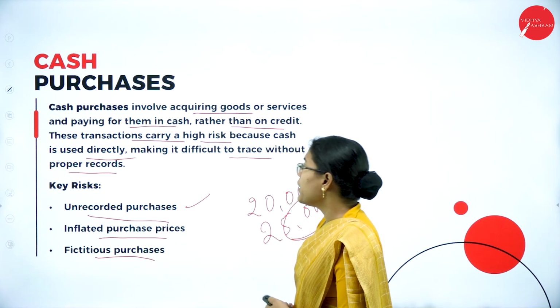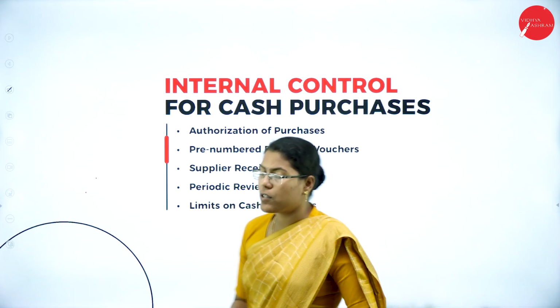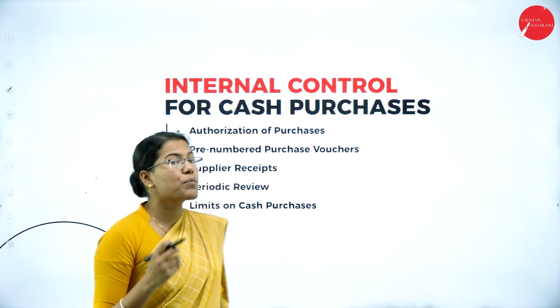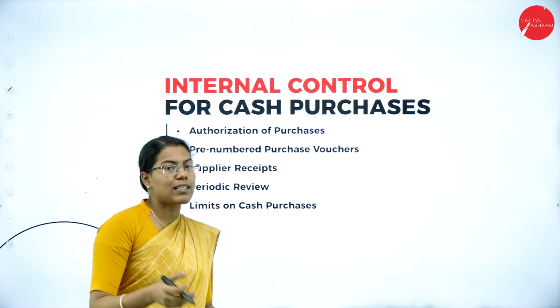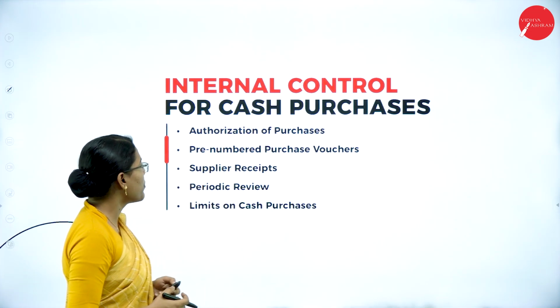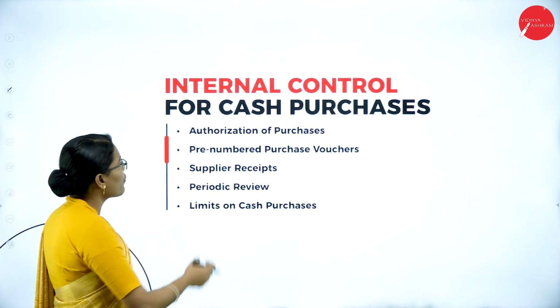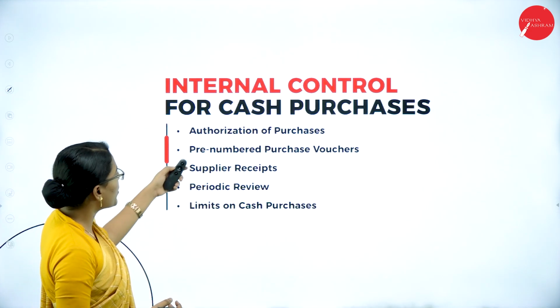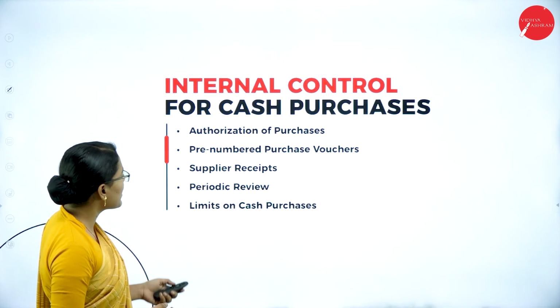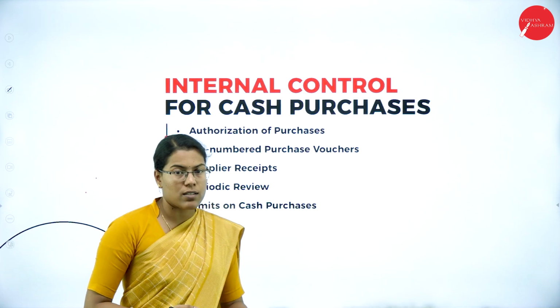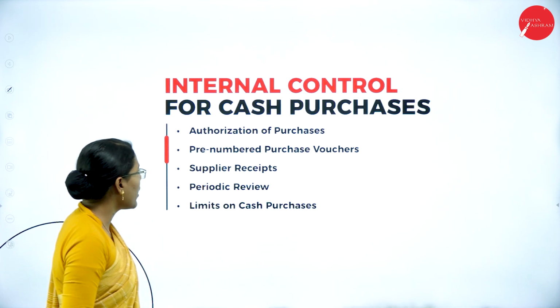Moving on to internal control for cash purchases. How to achieve proper control on cash purchases to avoid the risks that may happen? These methods include authorization of purchases, pre-numbered purchase vouchers, supplier receipts, periodic review, and limits on cash purchases. So let us see one by one.